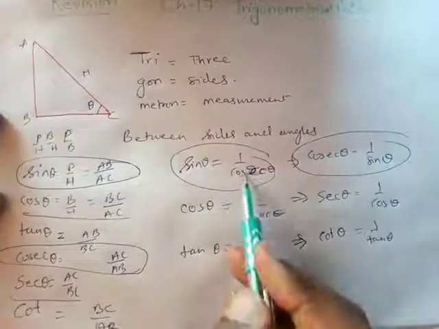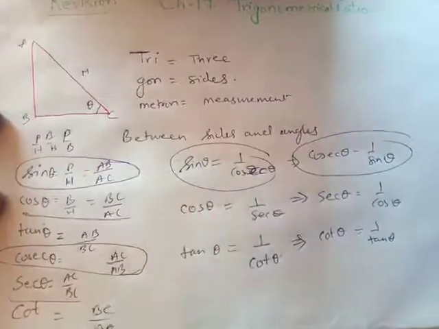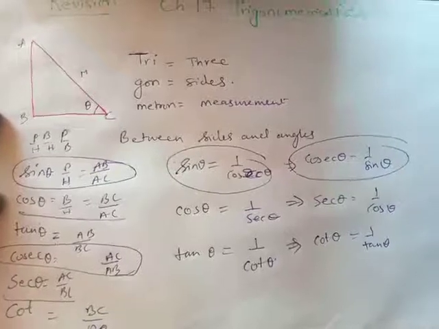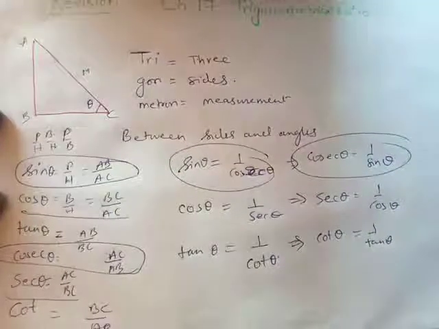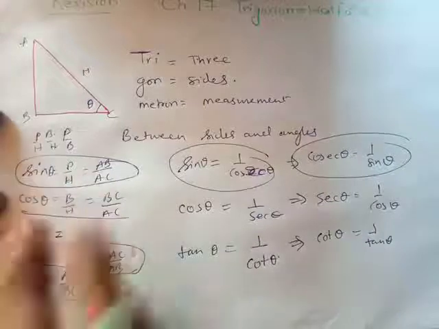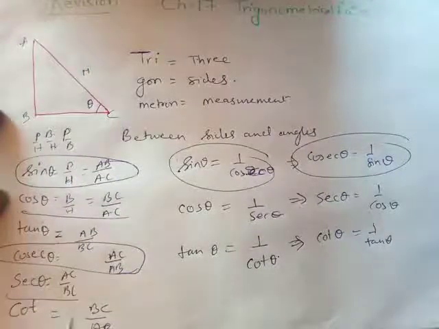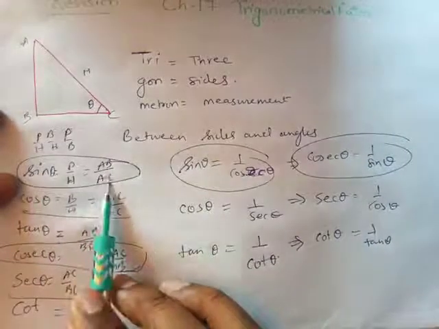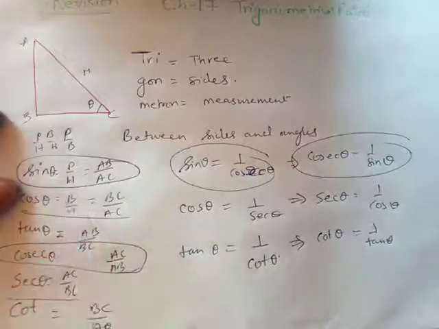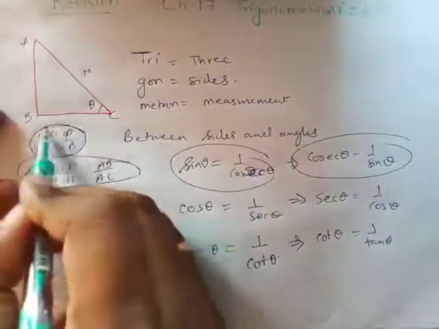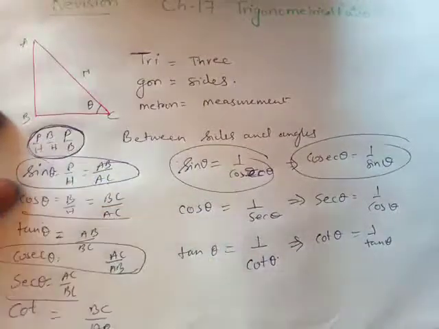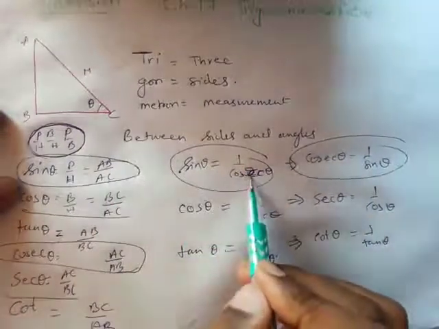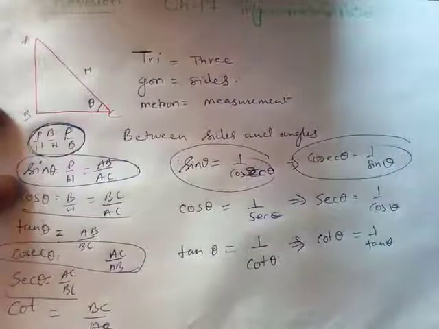Okay, and also if you take cosec on that side, it's going to multiply and this is going to come and divide over here. That is also the logic that you can use. I hope you guys are getting this. So this is the basic part of trigonometry, that the definitions are sine, cos, tan, cosec, sec, cot. The definition of sine is perpendicular upon hypotenuse, and for cos it is base upon hypotenuse. This is going to help you to understand or memorize the definitions for a longer time. And you can observe over here that sine theta is a reciprocal of cosec theta, cos theta and sec theta. So this is the basic part of this.